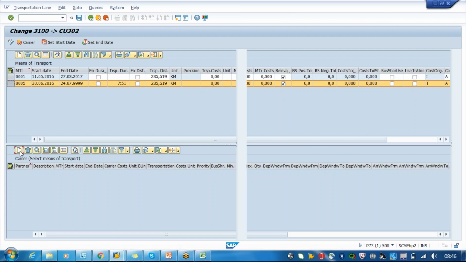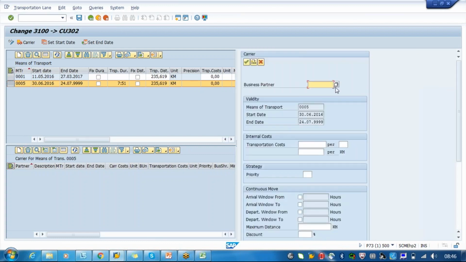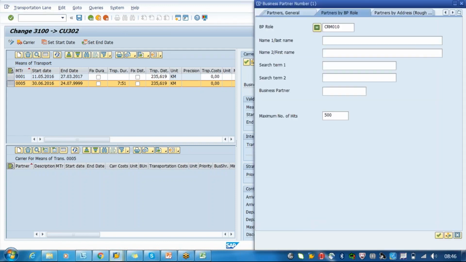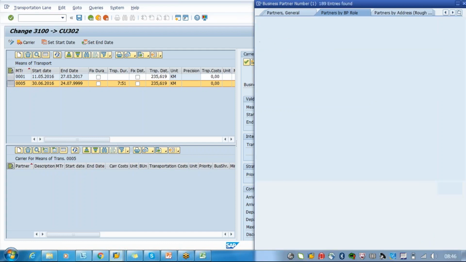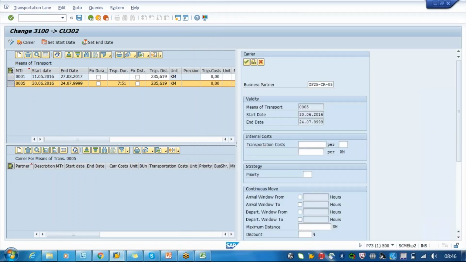Just choose and enter the carrier details. So who is the carrier? Carrier anyhow we are transferring the vendor master from R3, so that will be created here as a carrier. I will just find one carrier who is available. Now this carrier, when he is operating on the means of transportation, he will just say 1000 rupees per kilometer.